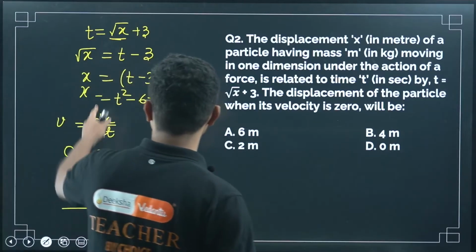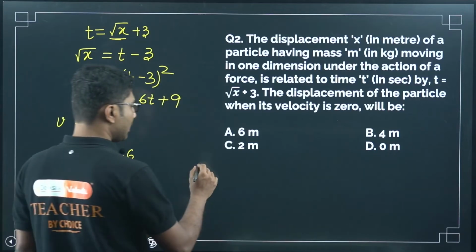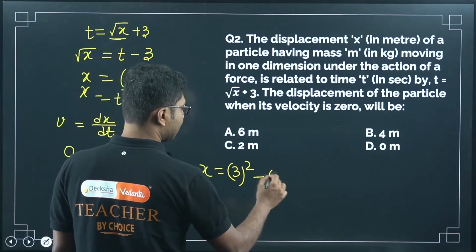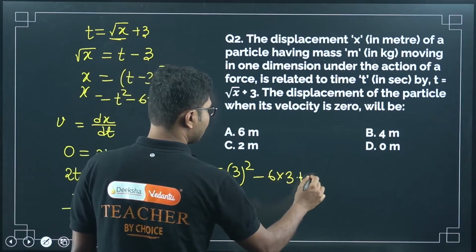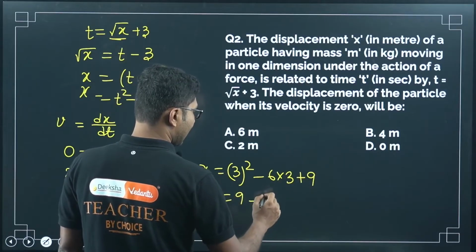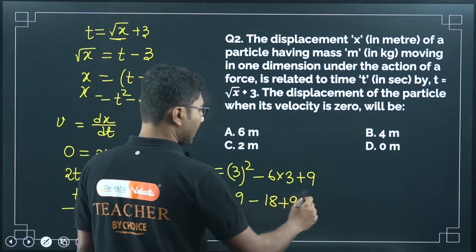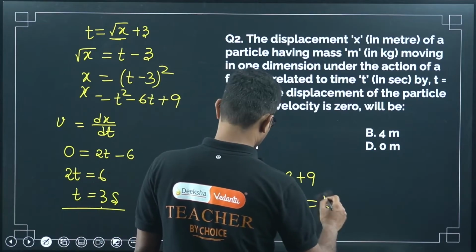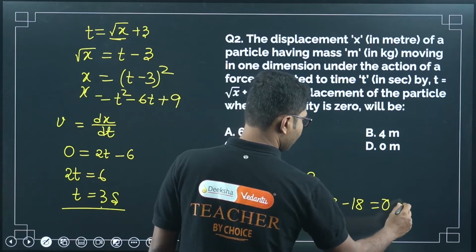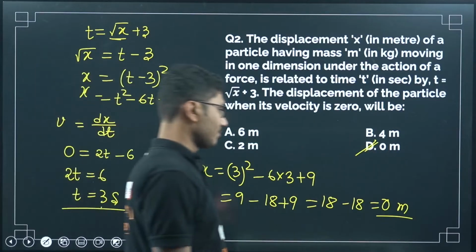Now what we have to do? We have to put this value of 3 here and calculate the displacement. So x equals 3 whole square minus 6 times 3 plus 9. So 9 minus 18 plus 9, so it will be 18 minus 18 equals 0. Okay, so displacement will be 0 where velocity is 0.